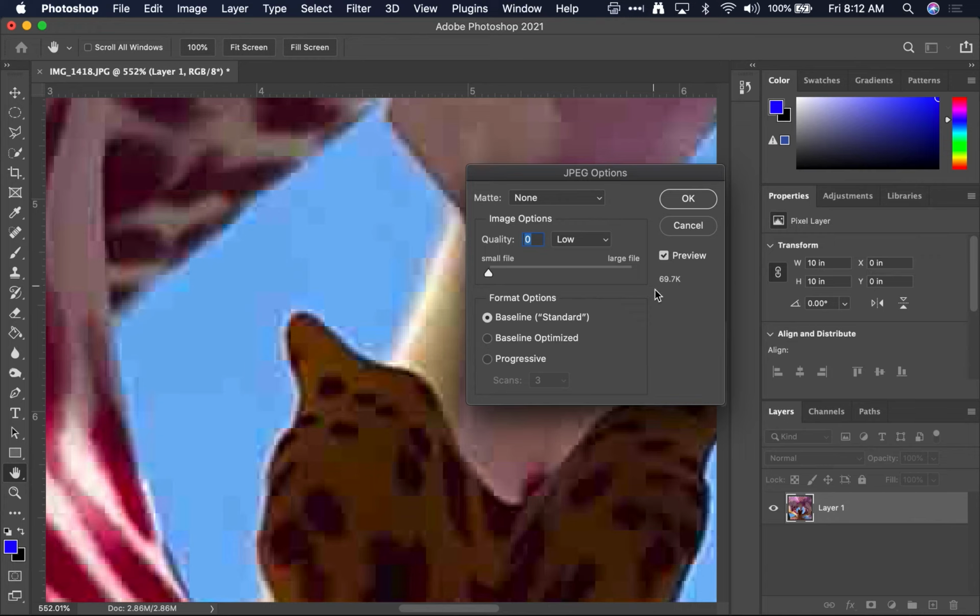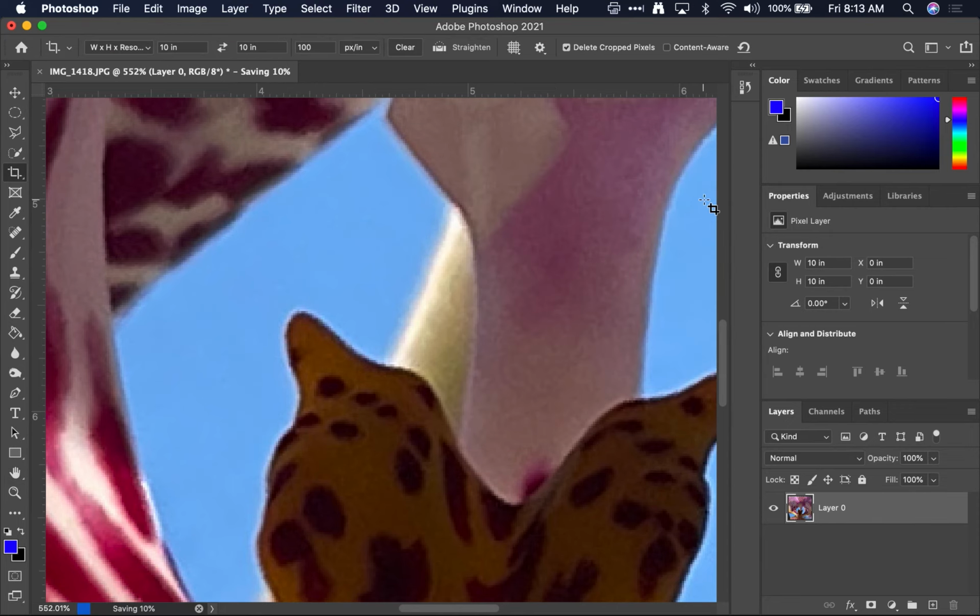Obviously, the size is ridiculously small, but this is just not acceptable to view. So I would normally suggest 10 or 11 because that will give you a small file size without compromising the quality of the image. So JPEG, quality 10 or 11, and then hit OK.